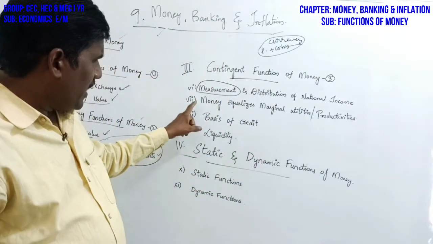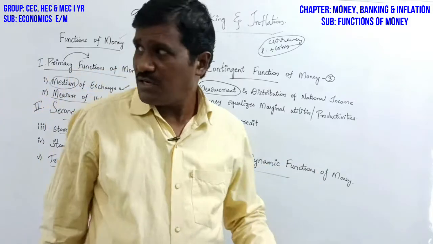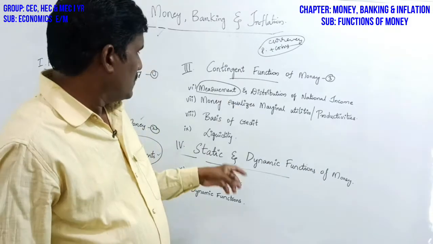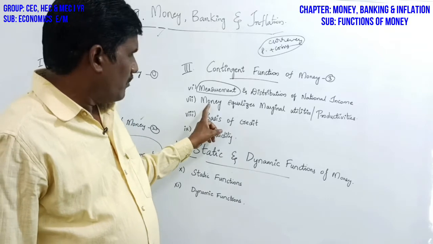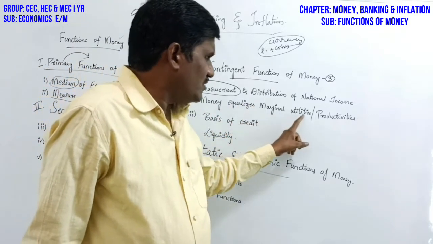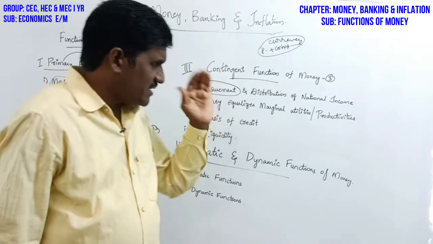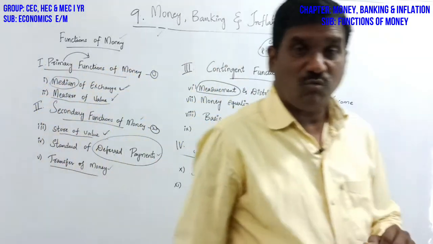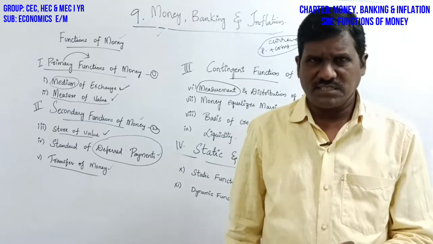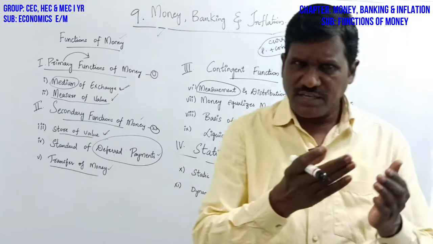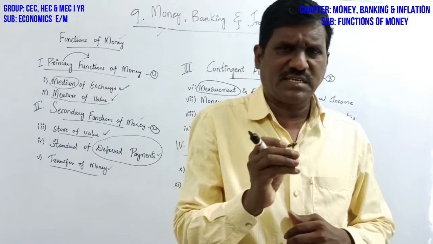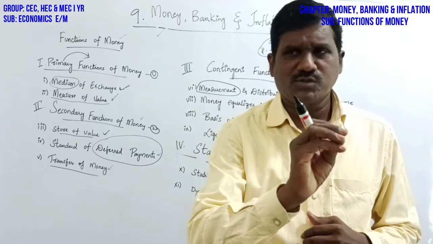First one. Second, money equalizes the marginal utilities. Second one is money equalizes marginal utilities and productivities. Suppose money equalizes marginal utilities. What are the marginal utilities? So, for example, if you want to purchase any goods and services, for example, ₹1 వస్తువును కొంటున్నామండి.